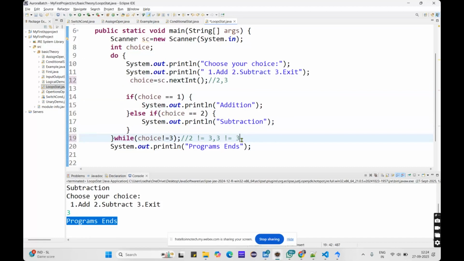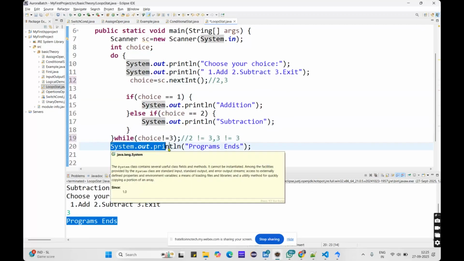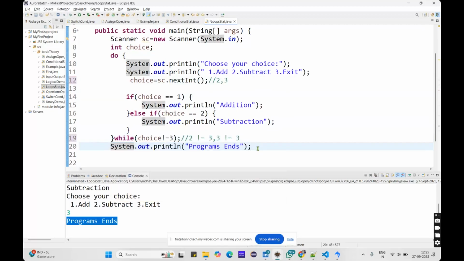I was confusing myself. So 3 is equal to 3, and that is the reason the condition here is false. We are giving the condition not equal to 3, so it does not satisfy this condition. It will come out of the loop and print the program ends.